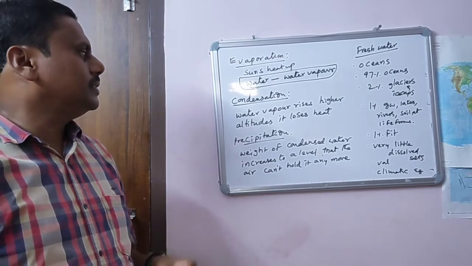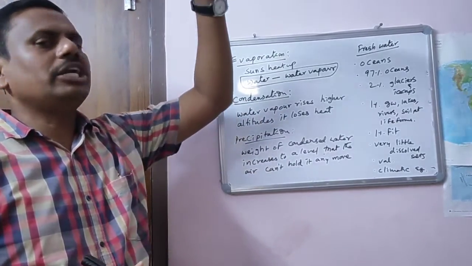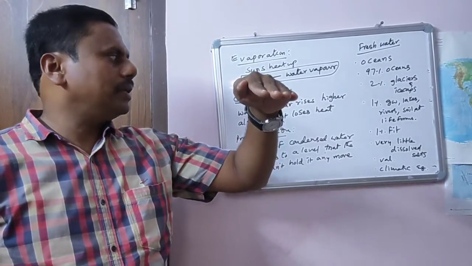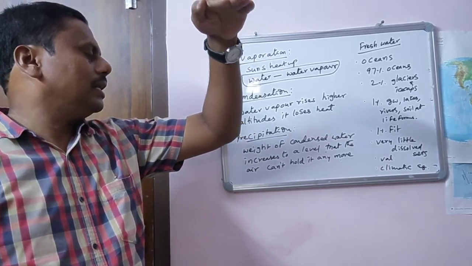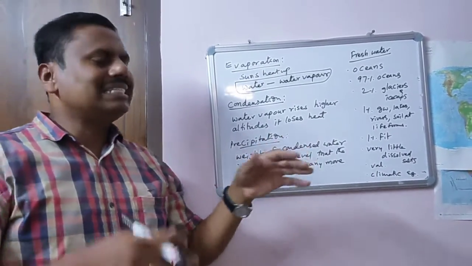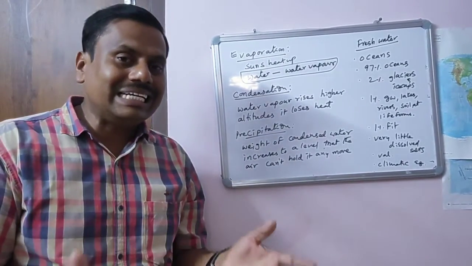What is the second process? Whenever the water vapor rises to higher and higher altitudes, it loses heat.